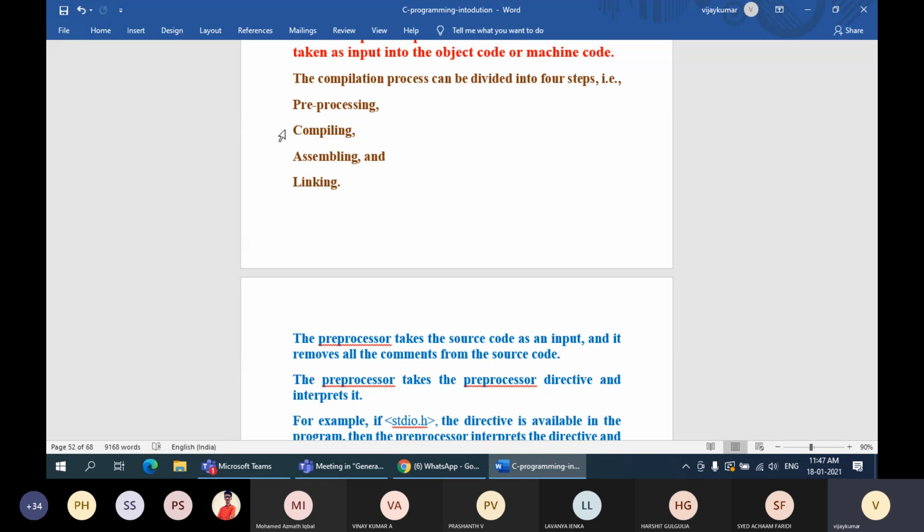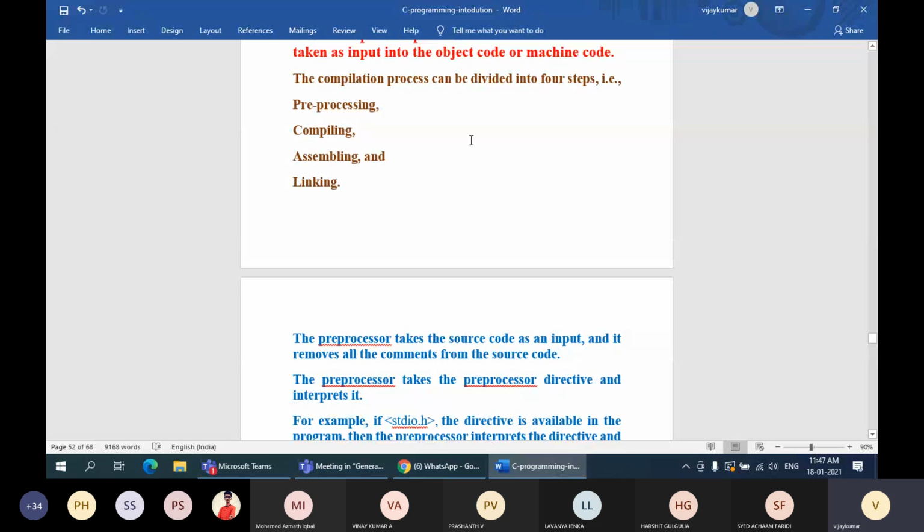Let us understand this. If you use different functions and different header files, all those files have to be brought into your file and linked together to execute your program smoothly. That is called assembly. We will try to understand assembling and linking later.